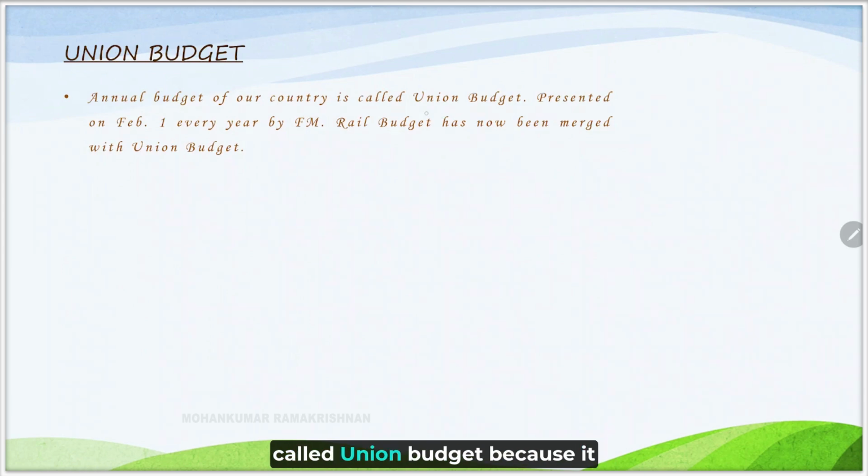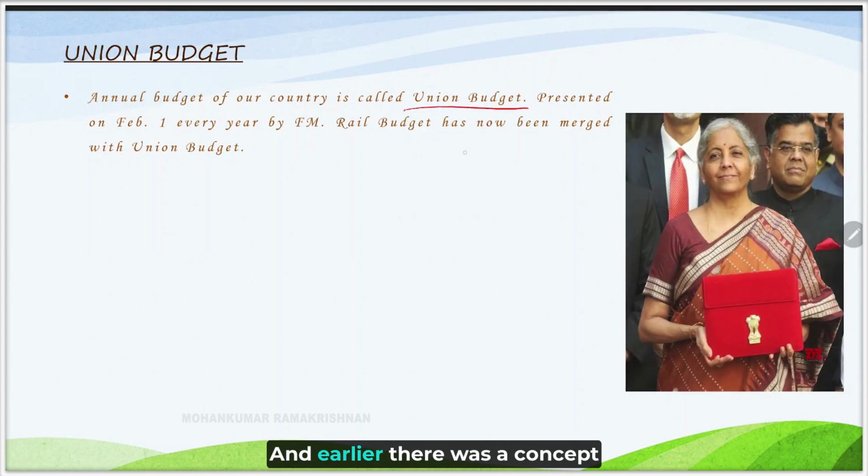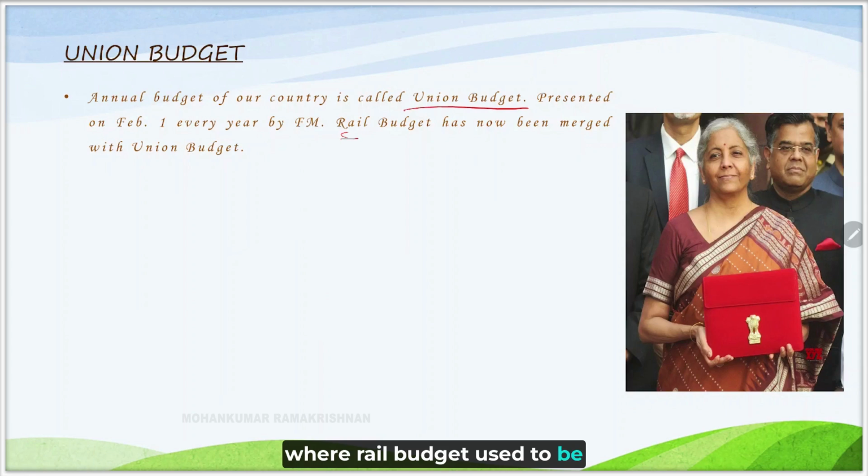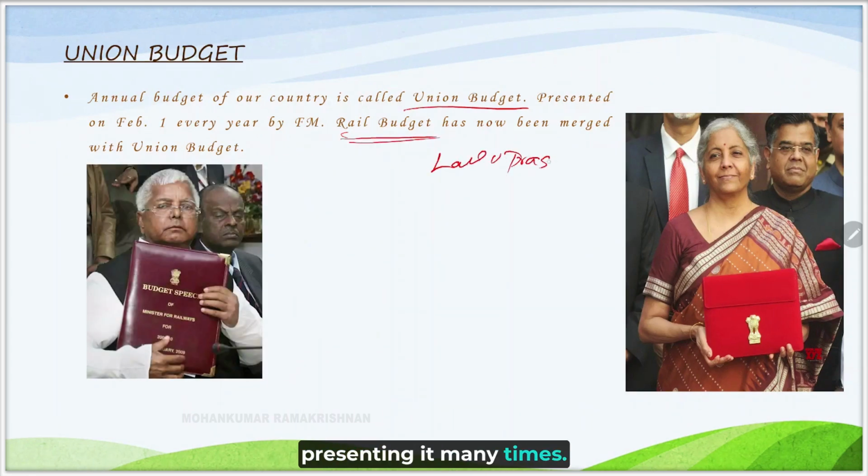Annual budget of a country is called Union budget because it is presented by the Union government. Earlier there was a concept where rail budget used to be presented as a separate budget. You can see Lalu Prasad Yadav presenting it many times. And Lalu's railway budget was even discussed in many big management universities abroad, like Cambridge, because there were scenarios where the railway fares were not increased, but the total revenue for the railway ministry was increased. That was one master stroke of Lalu Prasad Yadav, because he increased the total number of footfalls.